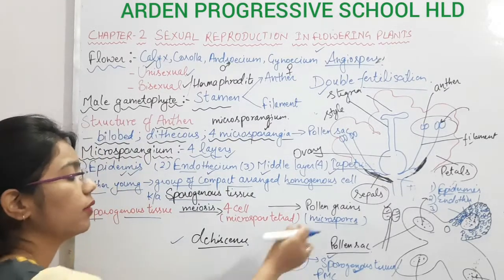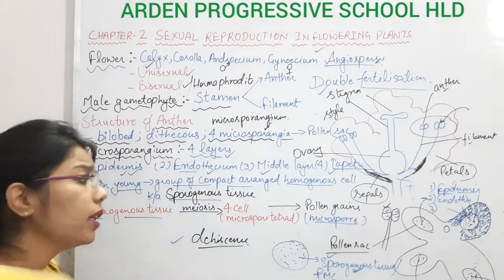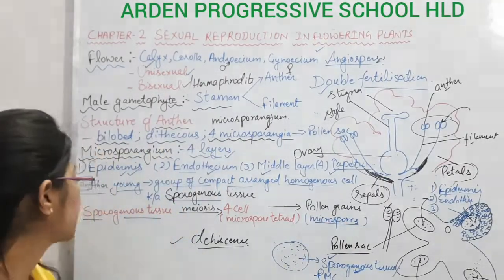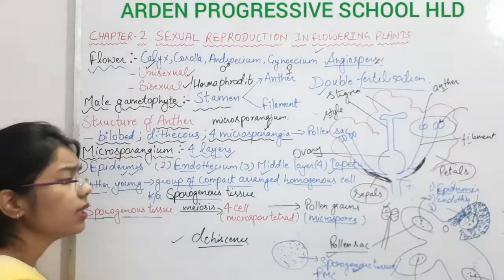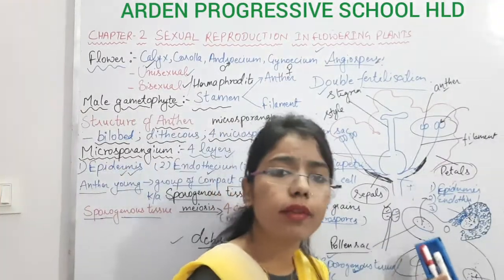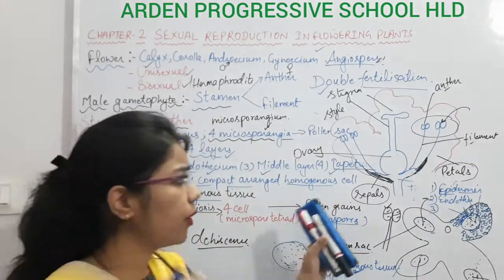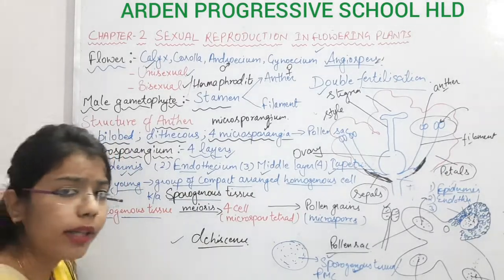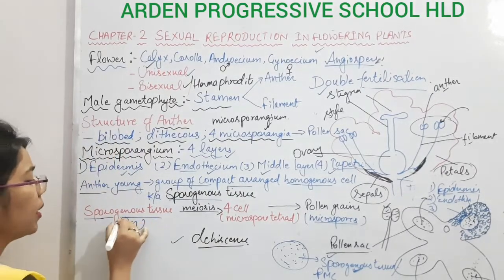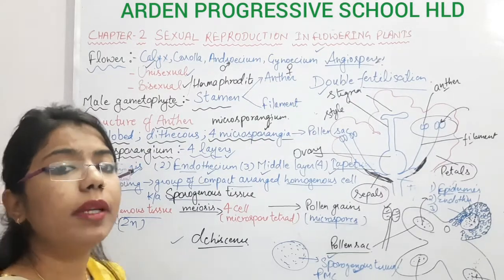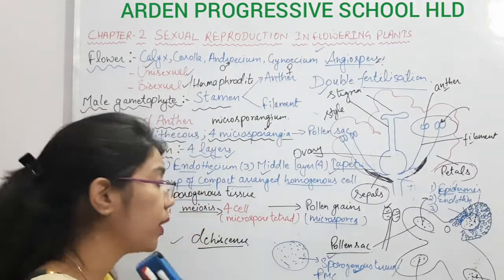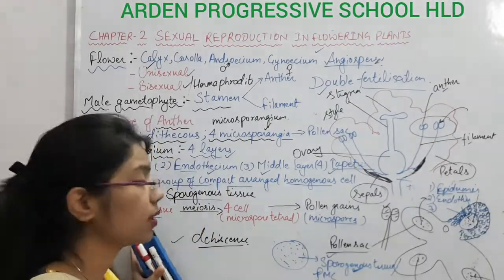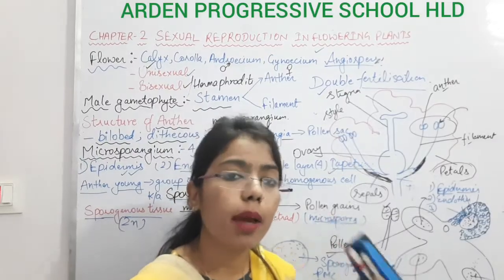We will study the structure of pollen grains in very detail, but here we have to understand how these pollen grains will form. So we will start with the sporogenous tissue. The sporogenous tissue is present inside the flower, in the anther, and it is multicellular. Its ploidy level is 2n, and we know that for gamete formation the body will enter into meiosis. Due to this meiosis, the diploid structure will change into the haploid one.